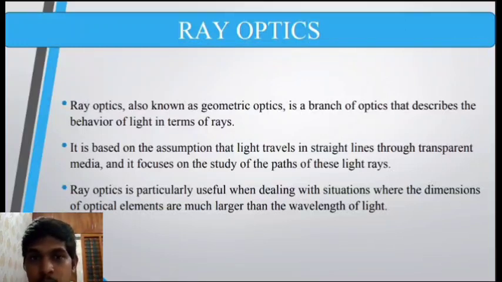If the dimension of the object is nearly equal to the wavelength of light, then there might occur some bending of light, in which case the study of light can only be explained by wave optics. So ray optics is the study of light where light travels in a straight line.